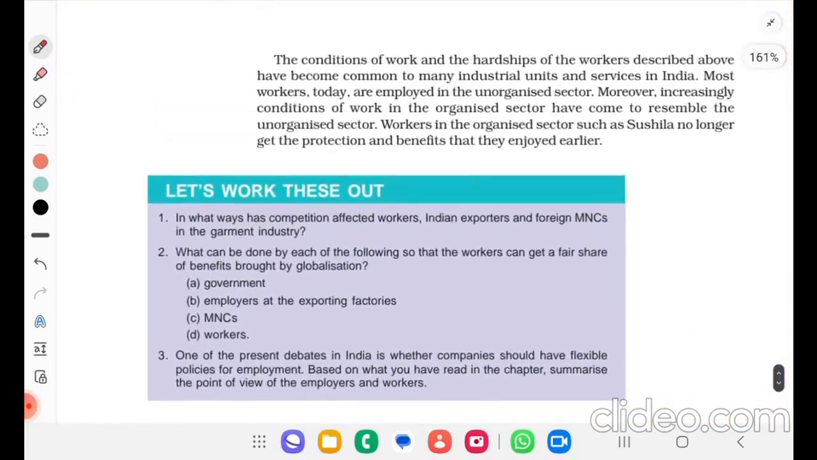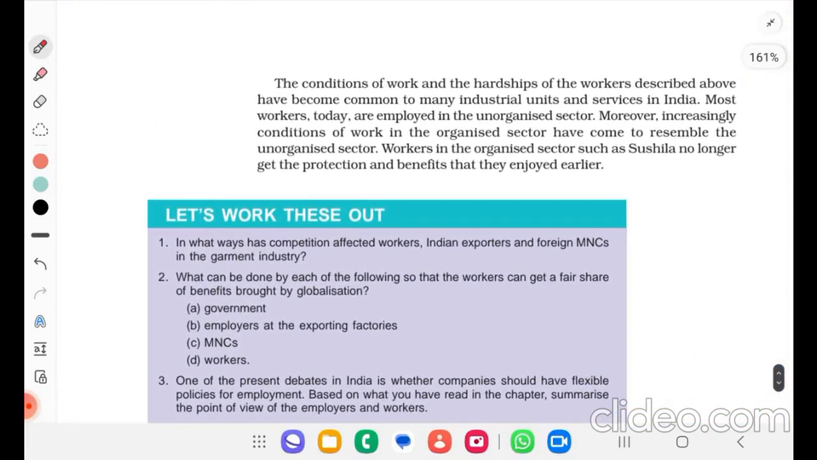The condition of work and the hardships of the workers described above have become common to many industrial units and services in India. Most workers today are employed in the unorganized sector. Moreover, increasingly, conditions of work in the organized sector have come to resemble the unorganized sector. Workers in the organized sector, such as Sushila, no longer get the protection and benefits that they enjoyed earlier.